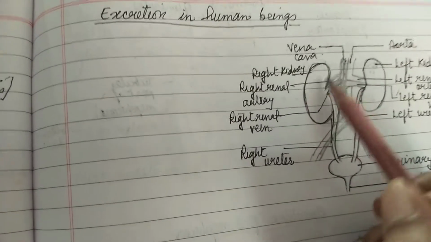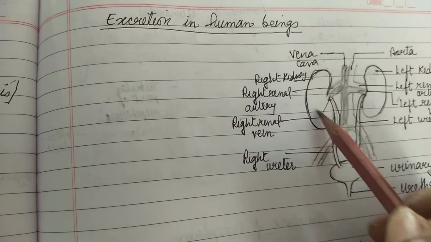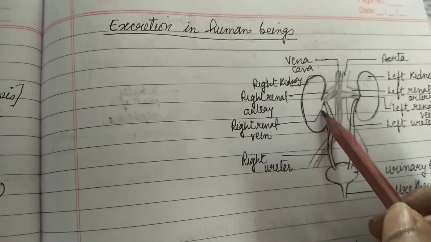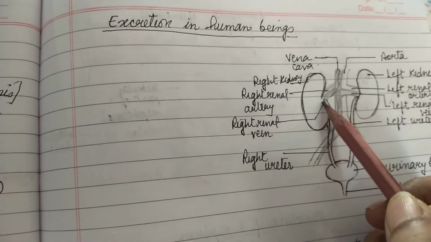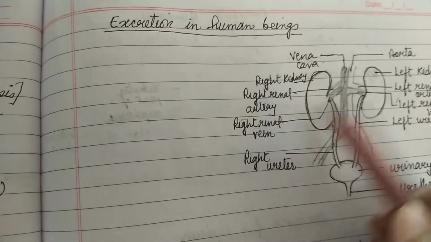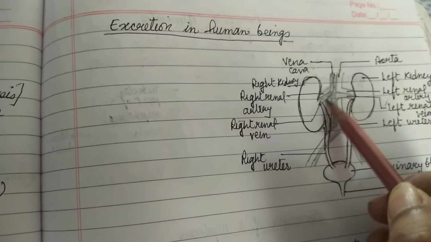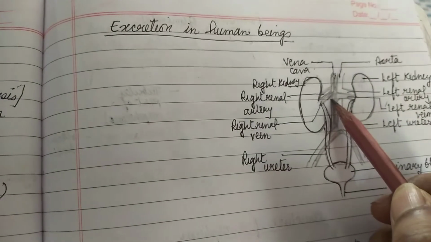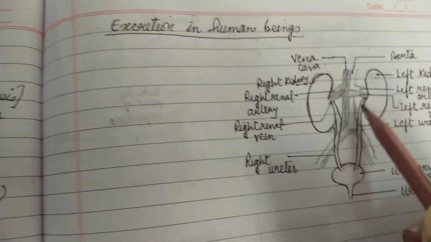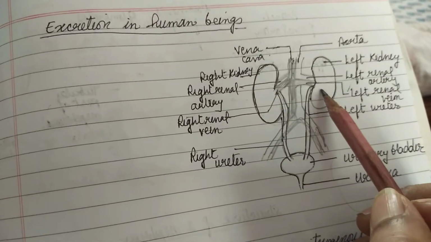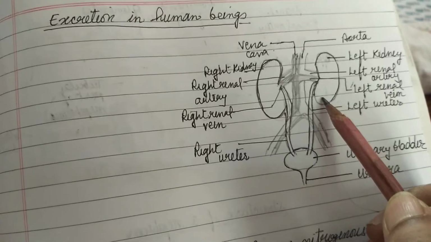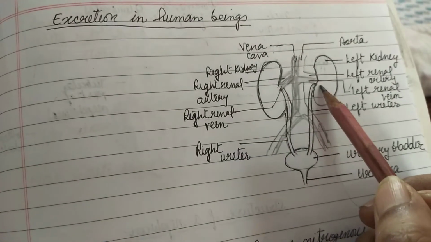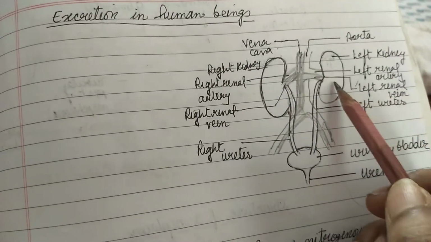These arteries divide into many branches, and finally they combine and form the renal vein. This is the right renal vein, which is the dark color. The same way from the left kidney, the renal artery divides into a number of branches and again combines and forms this renal vein.